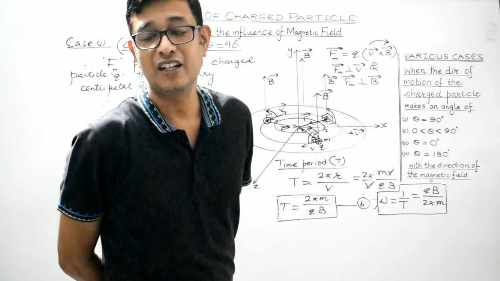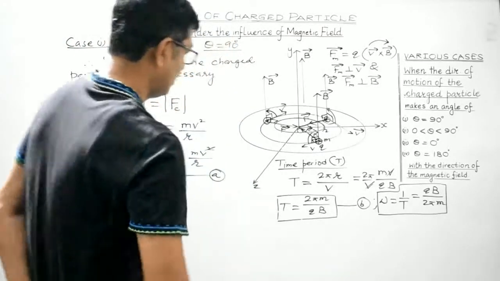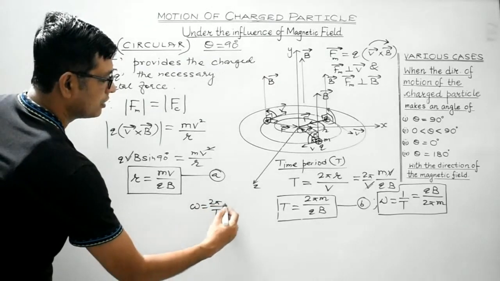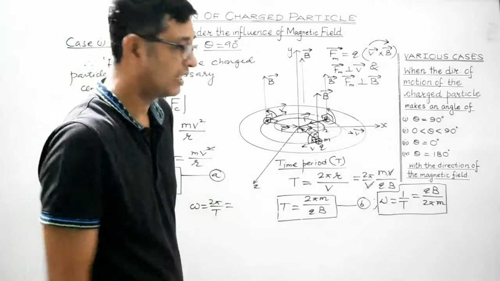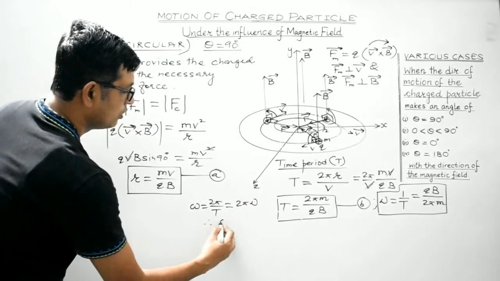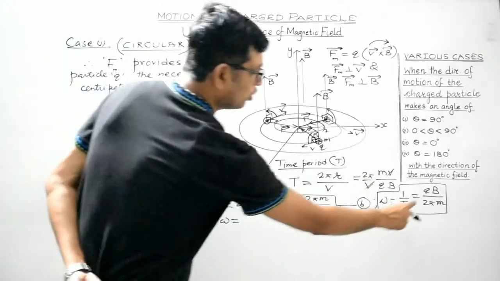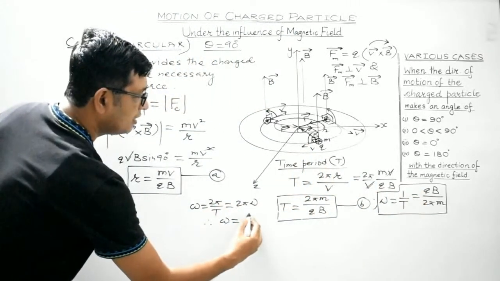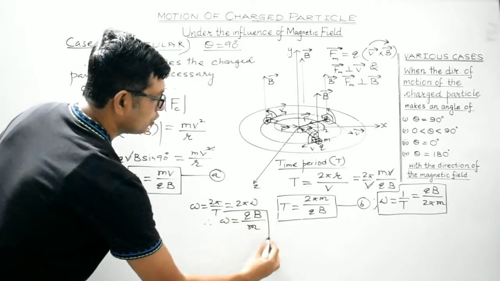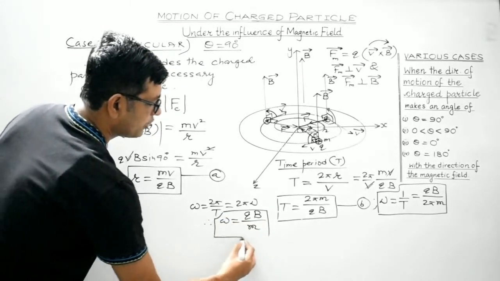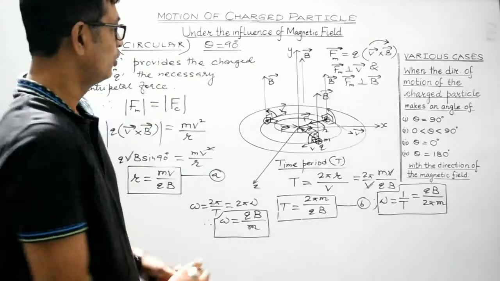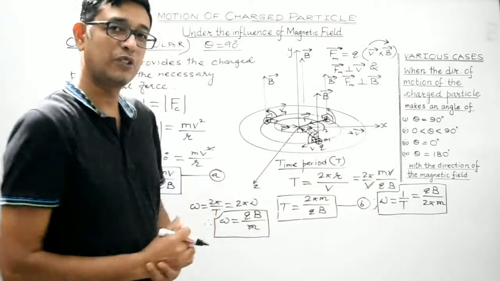And then there comes angular frequency. Now angular frequency, you are aware, students, is given by 2 pi by capital T, that is 2 pi nu, where nu is the reciprocal of time period, the linear frequency we have just discussed. Therefore, substitute this value of nu over here, 2 pi gets cancelled, so we will be left with qB divided by m. So this is the expression for the angular frequency, right? So I hope you have understood this particular article.